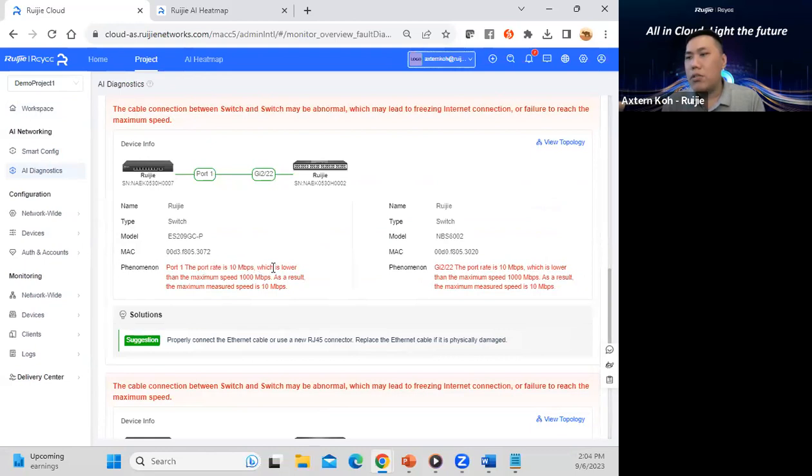So what is happening? The suggestion will be that maybe you need to connect with a good cable again, see whether the RJ45 connector is correct or not, whether you clamped the connector or not, or whether you want to replace something else. So this is another AI we are talking about in networking diagnostics.